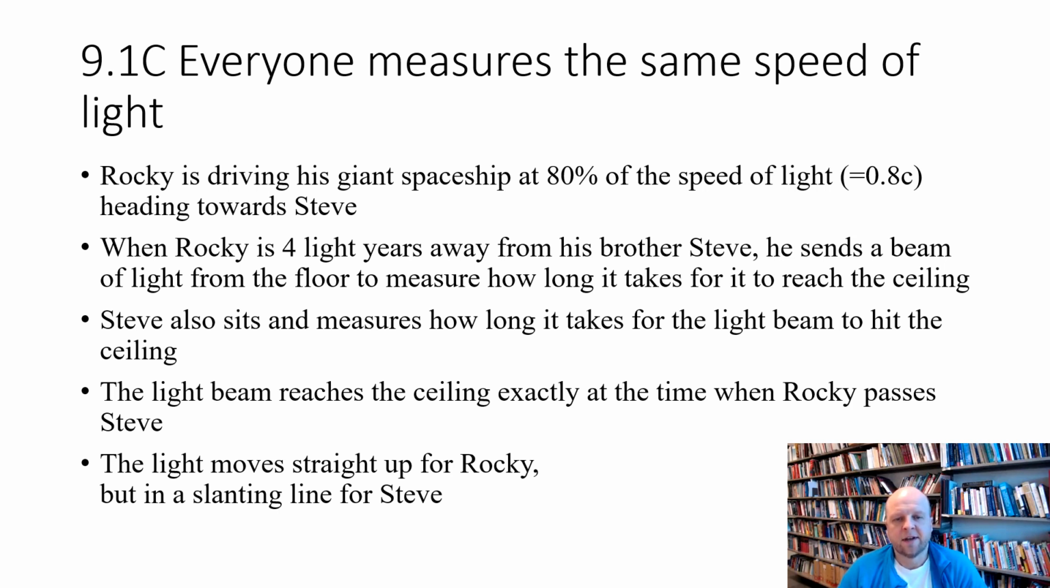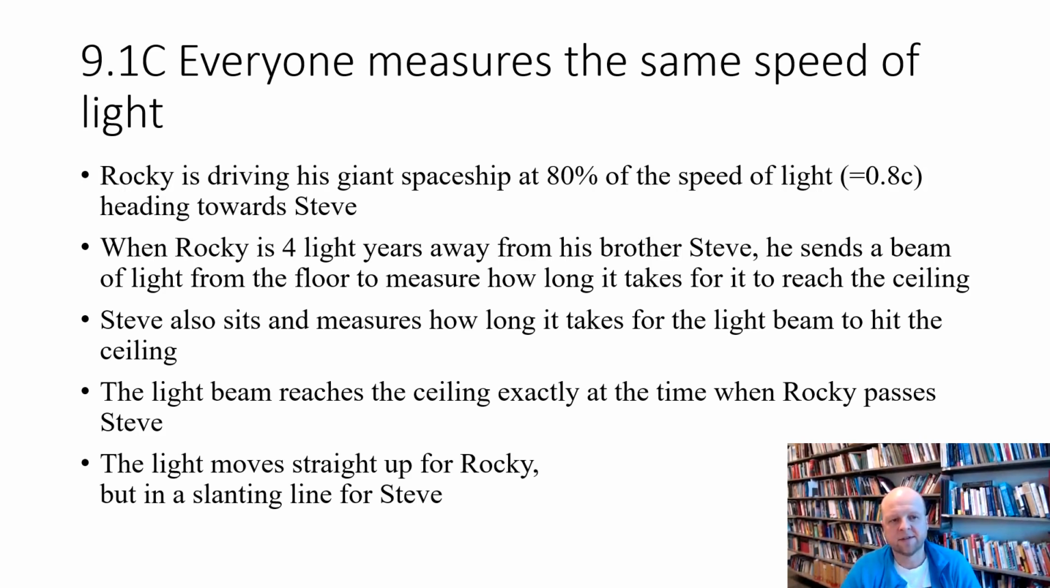Rocky is driving at 80% of light speed, and since light speed can be abbreviated c, we can also write 0.8c, since 1c would be 100% of light speed, and 0.8c is 80% of light speed. So this is Steve measuring the speed of Rocky and finding that Rocky is driving at 80% of light speed. Now we imagine that Rocky is 4 light years away. 1 light year is how far light travels in 1 year, so that's a large distance.